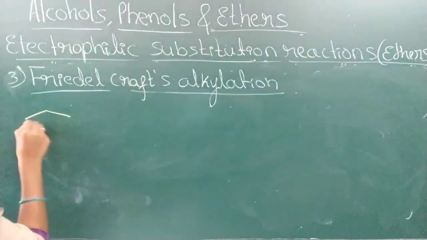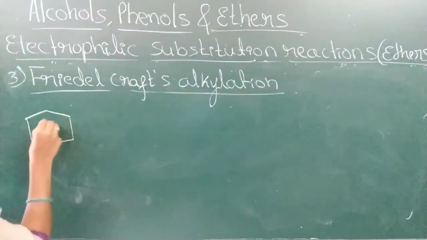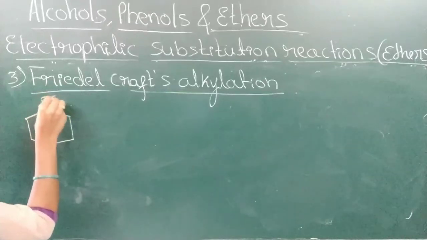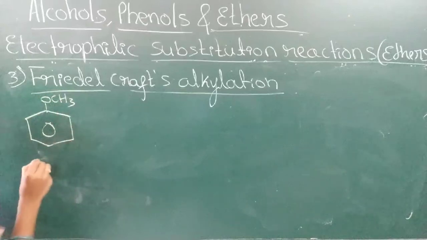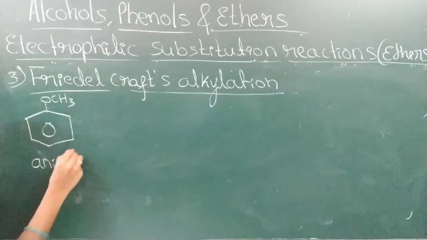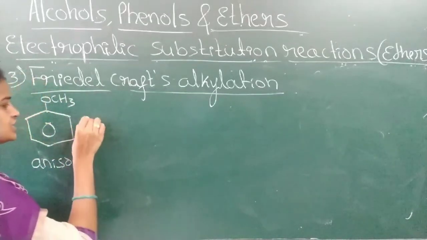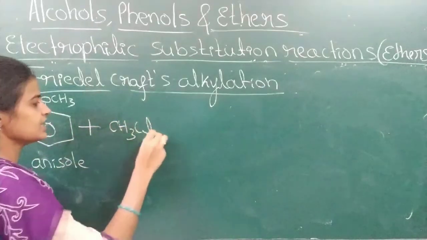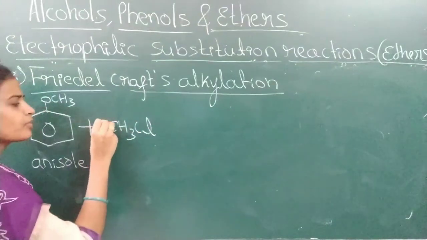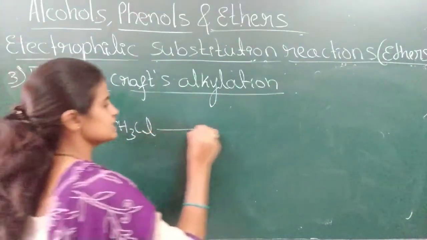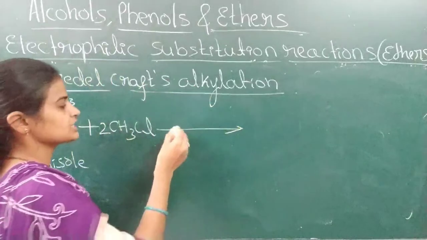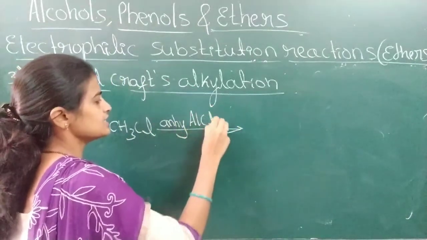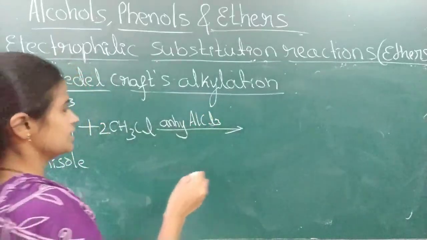For the Friedel-Crafts alkylation, what do we use as a catalyst? In the first piece, we studied the Friedel-Crafts alkylation of benzene. Now anisole. For the alkylation generally we use alkyl halide. Here I am using CH3Cl. Two products are formed, so therefore 2CH3Cl. Friedel-Crafts alkylation takes place in the presence of a catalyst called anhydrous AlCl3. Yes or no? Yes. Then what happens?